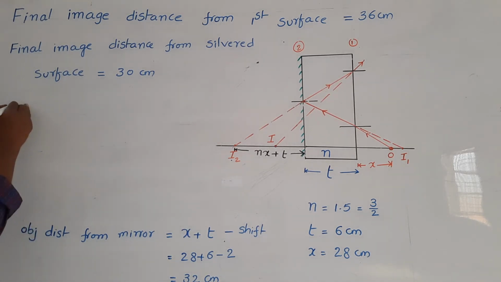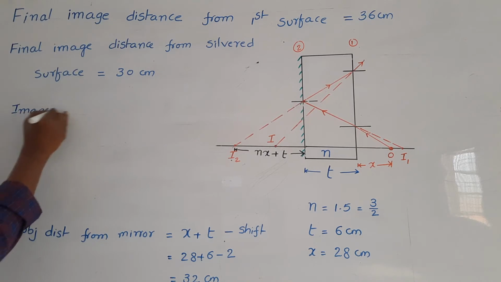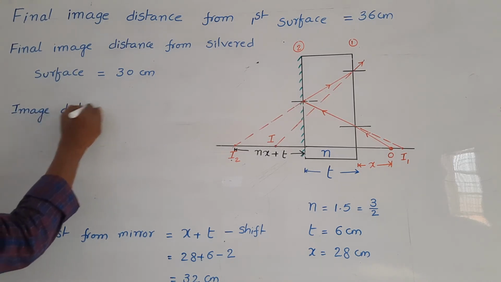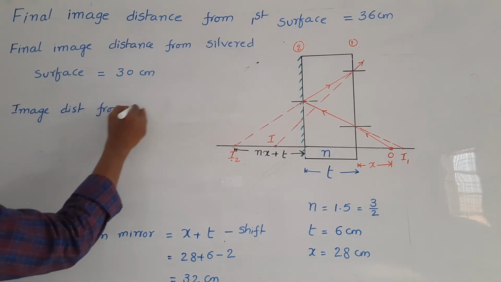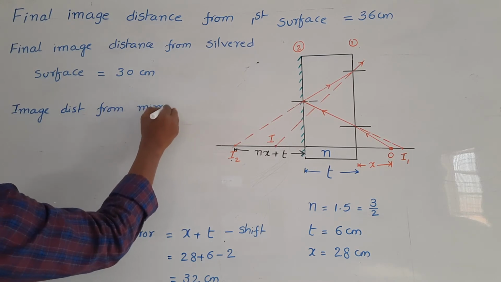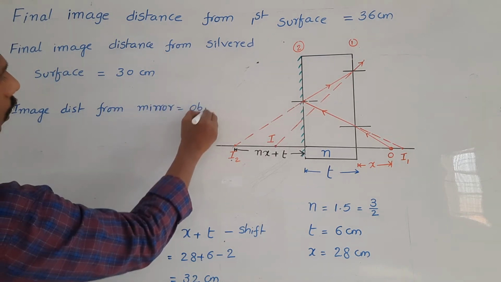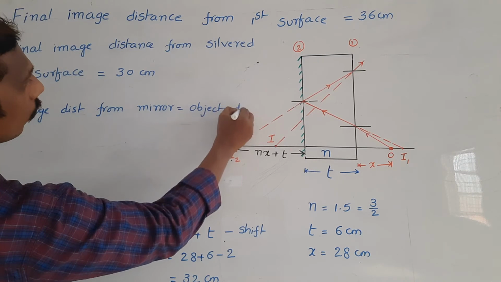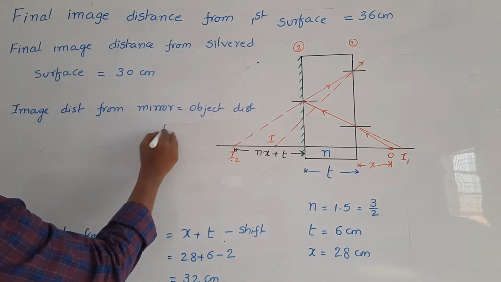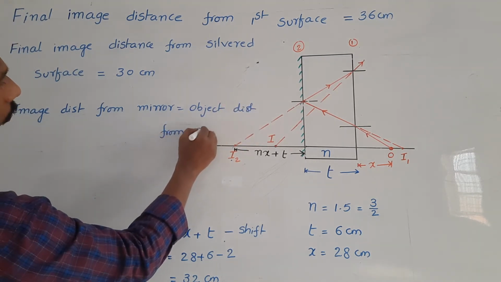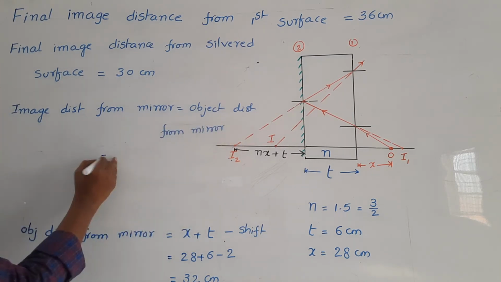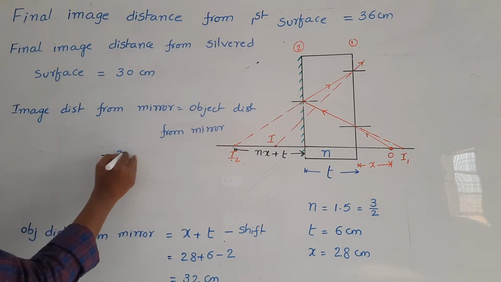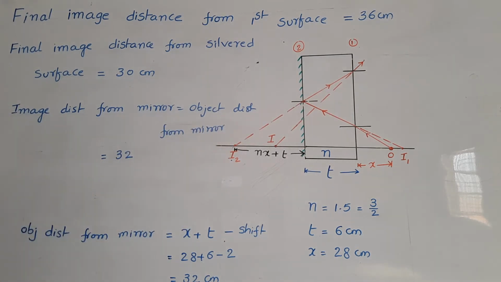In a plane mirror, image distance from mirror is equal to object distance from mirror. So that is equal to 32 centimeter. But what happened?